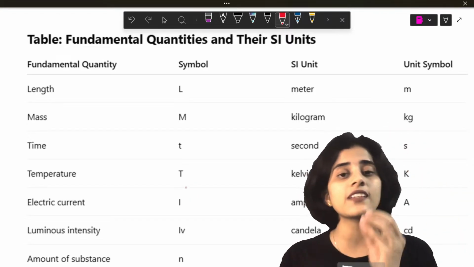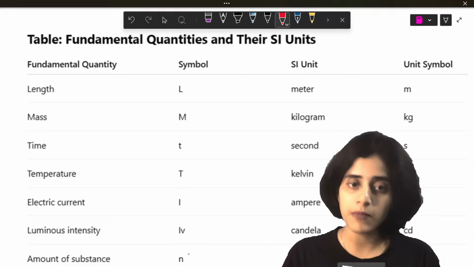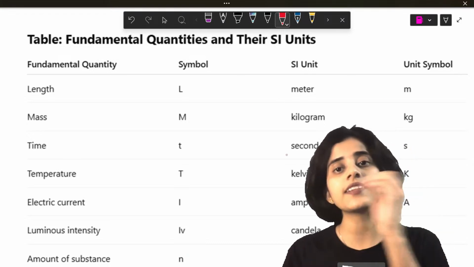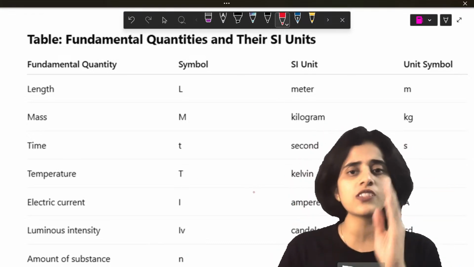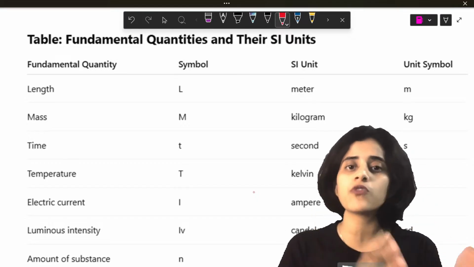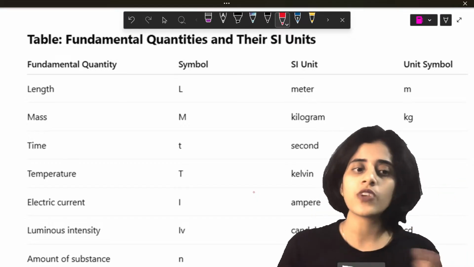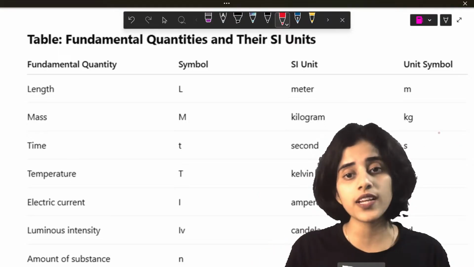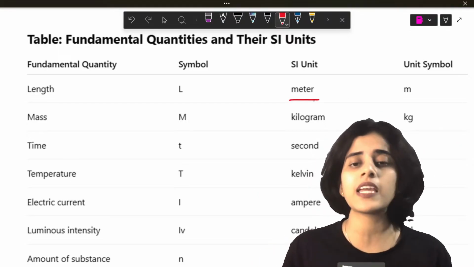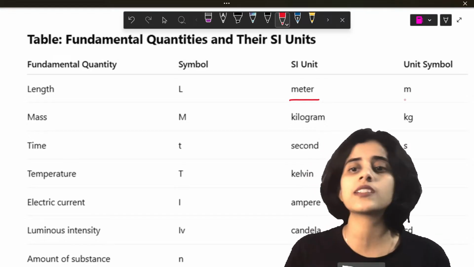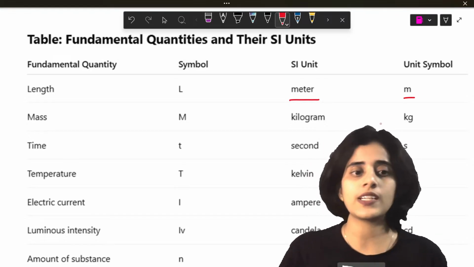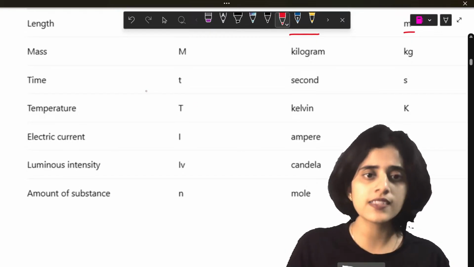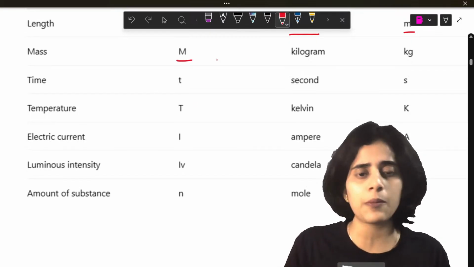So students, please don't get confused. Symbol and unit, they're two different things. Symbol is just an abbreviation or a short form for the actual quantity. For example, length, I represent it as L. But what is its unit? Unit is meter and the symbol of the unit is m. Do you understand that? Now mass, instead of mass I can write it as capital letter M.